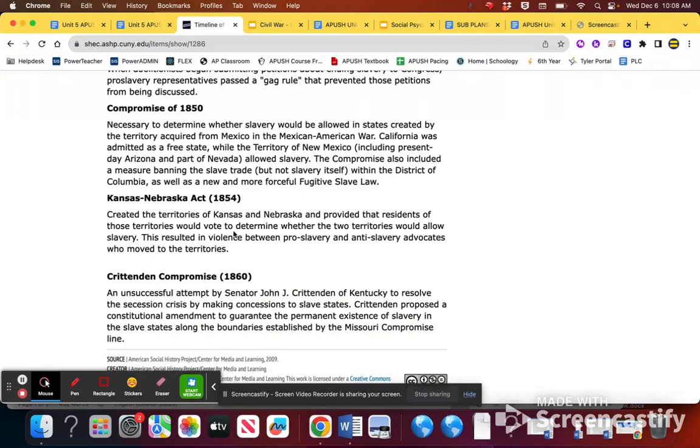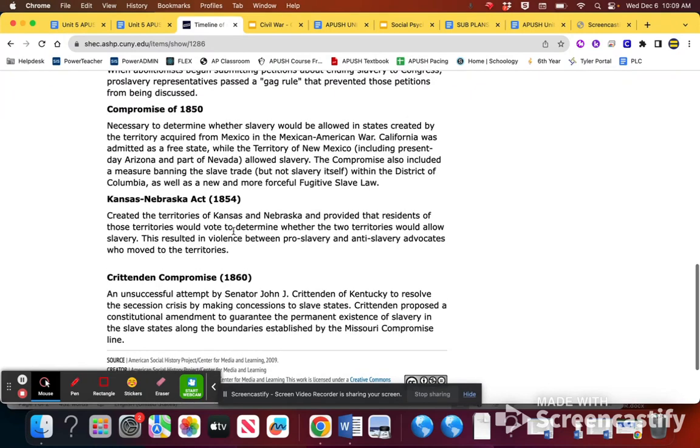We also have the Kansas-Nebraska Act, which calls for popular sovereignty. It's this idea that people in the states can now vote on whether their state is going to have slavery or not, which then causes a whole bunch of people to move into the Kansas-Nebraska area that are pro-slavery or anti-slavery, and they have a whole bunch of violence. That leads to the term Bleeding Kansas, the idea that voting for slavery or not is going to lead to some violent tensions, all leading to Civil War stuff, which we're eventually going to get into here. So those are the compromises I definitely want you to know.